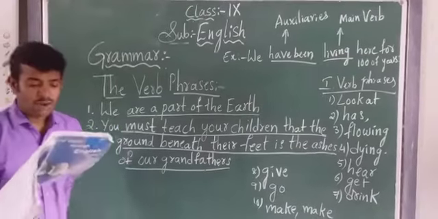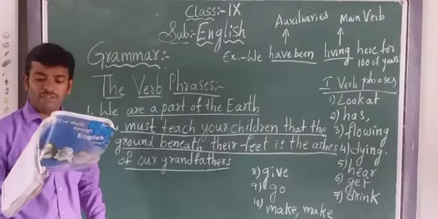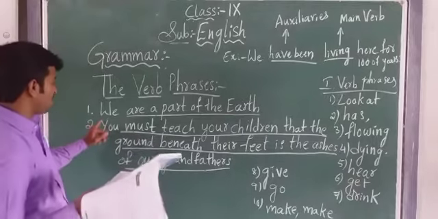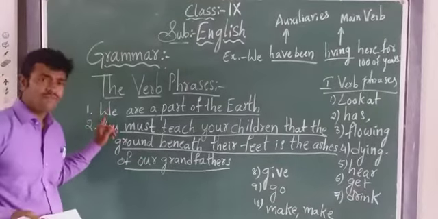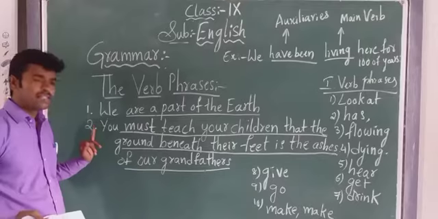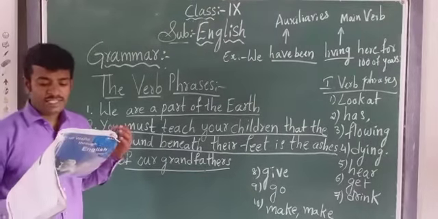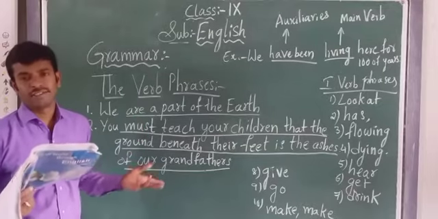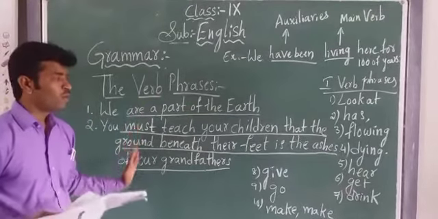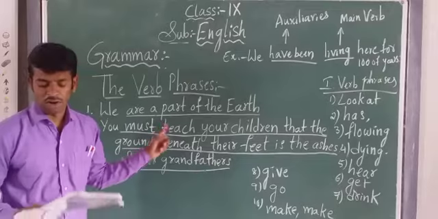Next, what type of words do you see at the beginning of the underlined part? At the beginning we see "we" and "you." Next, which is the most important word in it? Till now we don't know which is the most important word.